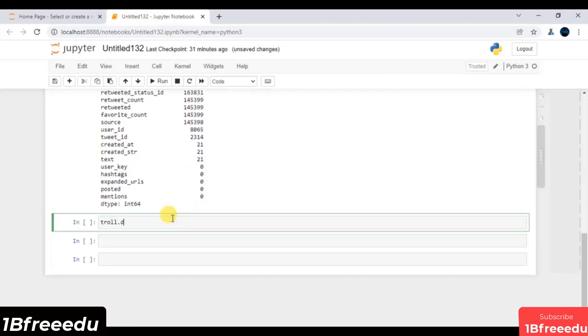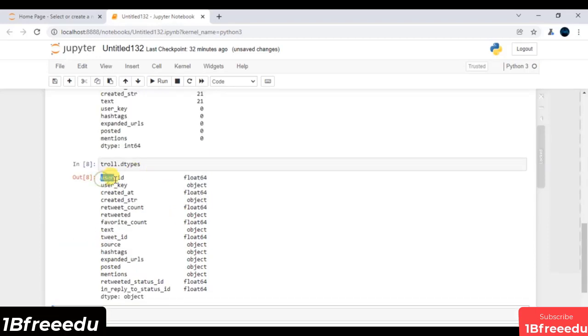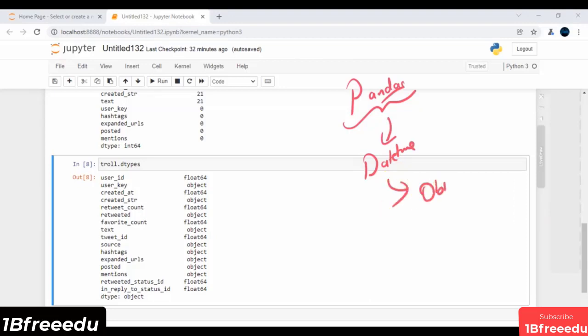If I say troll dot dtypes, just to get the data types of each and every feature, and execute it, you will see that with respect to each feature, you have some data type. Let's say user ID is float, user key is object, created at belongs to my float class. Of course, created str belongs to my object class. It means it is a categorical feature. Unfortunately, pandas considers all my datetime features just as an object category, or you can also think of it as categorical nature.